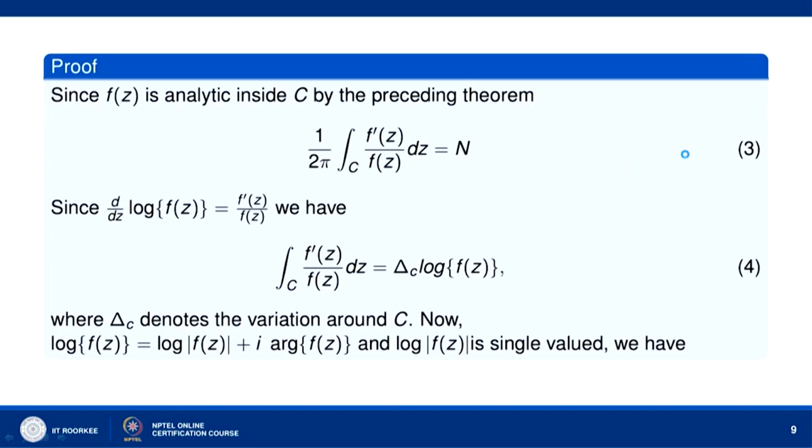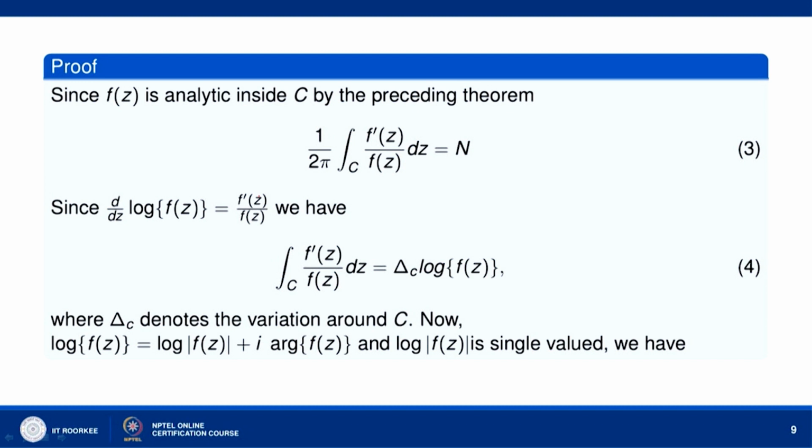So we can take log of f z. Okay. So let us consider d over dz of log of f z. This is f prime z over f z, and so if you integrate this equation, then integral over C f prime z over f z will be equal to the variation of log f z round the curve C, where delta C denotes the variation round the curve C. Now, log of f z is equal to log of mod of f z plus I times argument of f z.